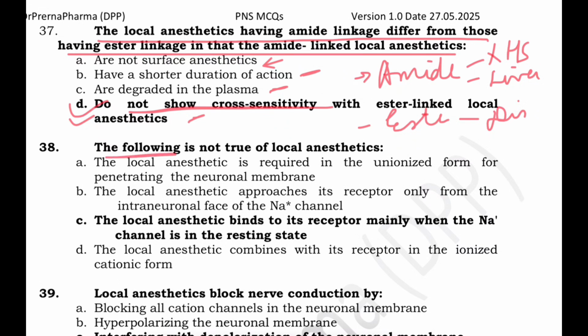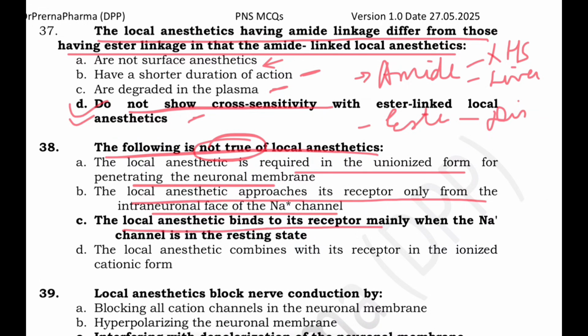The following is not true of local anesthetics. Local anesthetic is required in the unionized form to penetrate. This is true. The local anesthetic approaches the receptor only from the intraneuronal side. Yes, it approaches the receptor from the inside. The local anesthetic binds to the receptor mainly when the sodium channel is in the resting state?